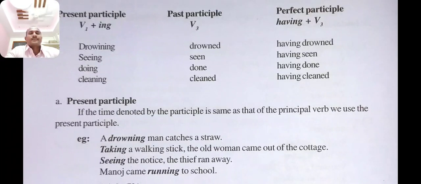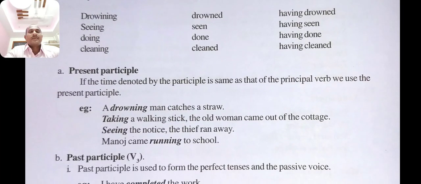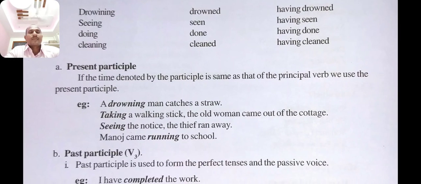And then we move to number 1, present participle. If the time denoted by the participle is the same as that of the principal verb, we use the present participle.